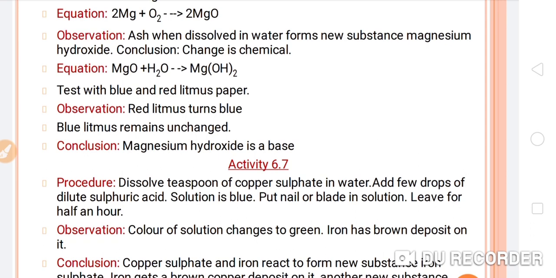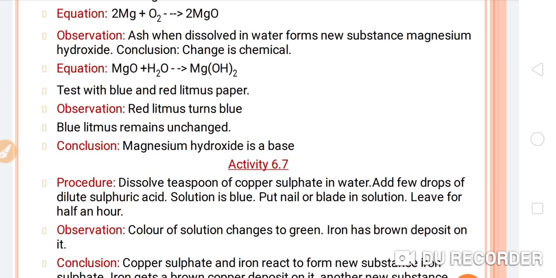Magnesium oxide reacts with water and converts into magnesium hydroxide, and we have to test this magnesium hydroxide solution with litmus paper, using both blue and red litmus paper. Observation: red litmus paper turns blue, and blue litmus remains unchanged.